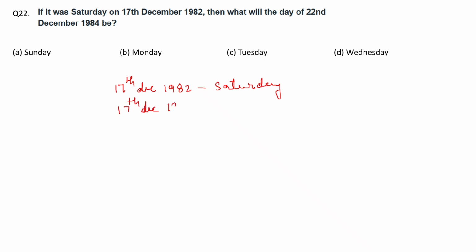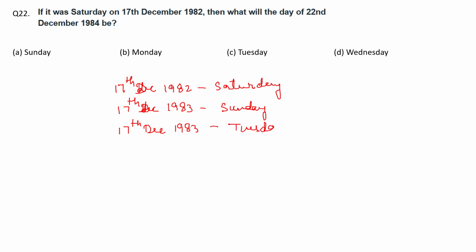Now 1983 is a non-leap year, so it will have one odd day. So previous one is Saturday, this will be Sunday. Right? Now next we will go to 17th December 1984. Now 1984 is a leap year, so it will have two odd days. So after Sunday, 2 days move ahead. So it will be Tuesday.